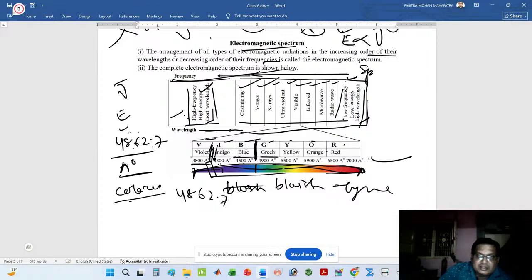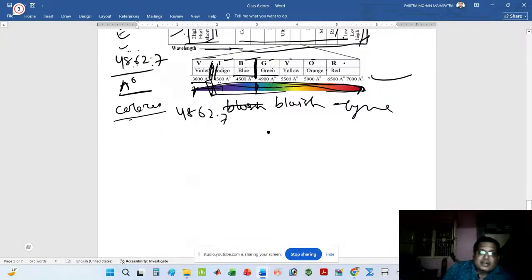In between this region, that means in between the violet and indigo region, you can find the color as a mixed color. So here I have written in problem number one, that is your bluish green. This is not exact blue green, because some part of green color is also mixed with the blue, so it is said to be bluish green. This is said to be the electromagnetic spectrum.